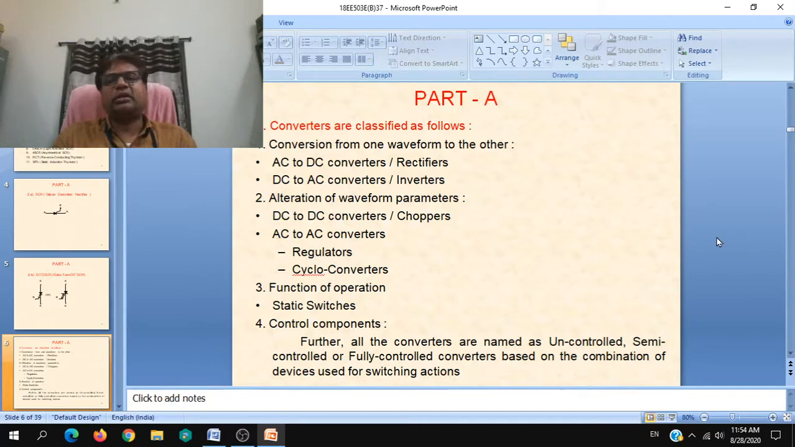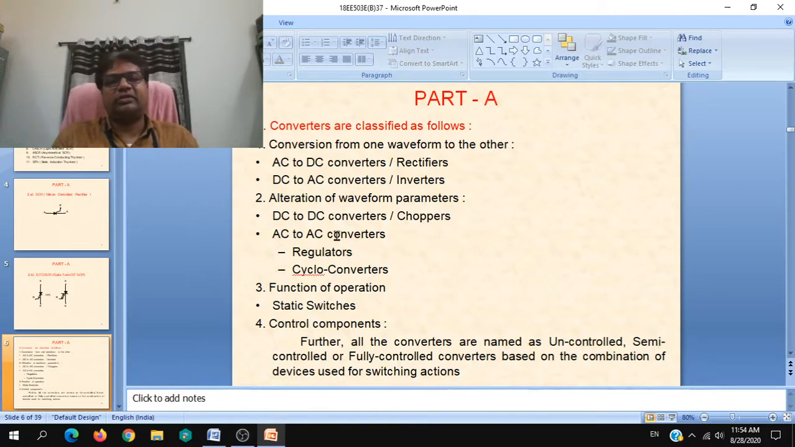And some authors mention rectifiers as converters. In this question it is not mentioned, so you can take your choice. Either you can write the classification of converters or classification of rectifiers, but strictly speaking, converter is a generalized word. This is the answer for converters.